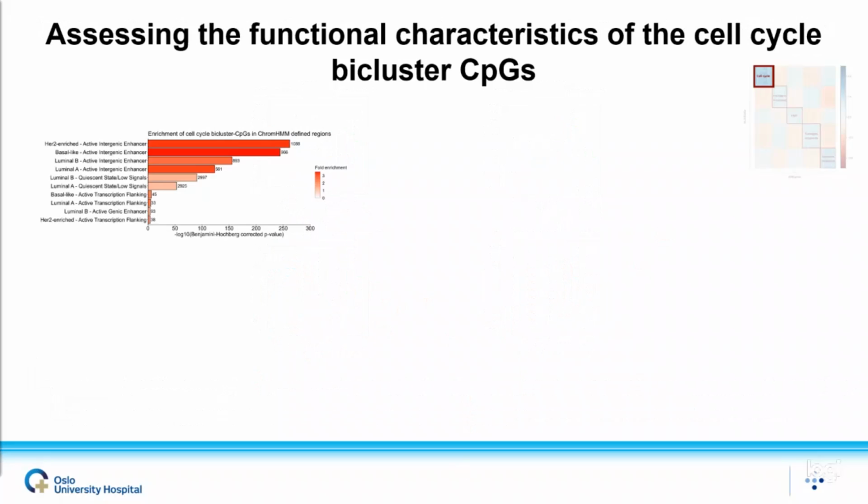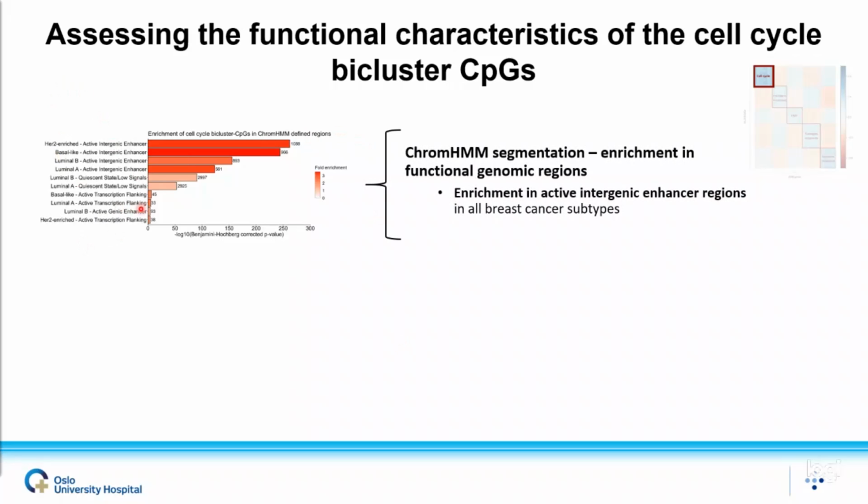So to assess the functional relevance of the CpGs in the cell cycle bicluster, we investigated whether they were enriched in particular regions of the genome or not using ChromHMM segmentation. And from this we found that the CpGs were significantly enriched in active intergenic enhancer regions of all breast cancer subtypes.